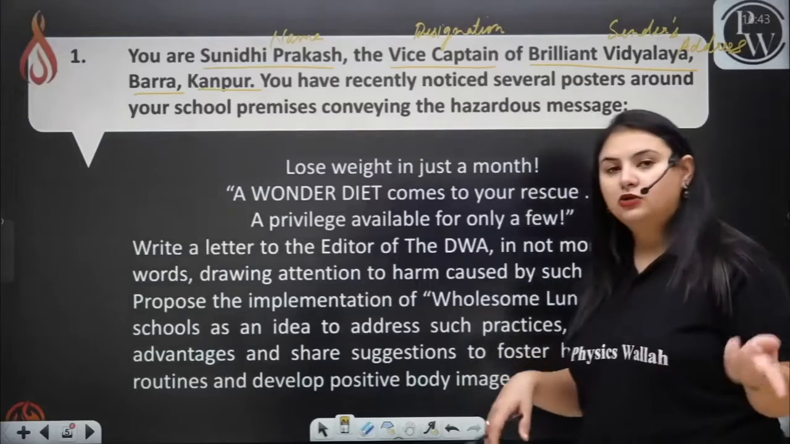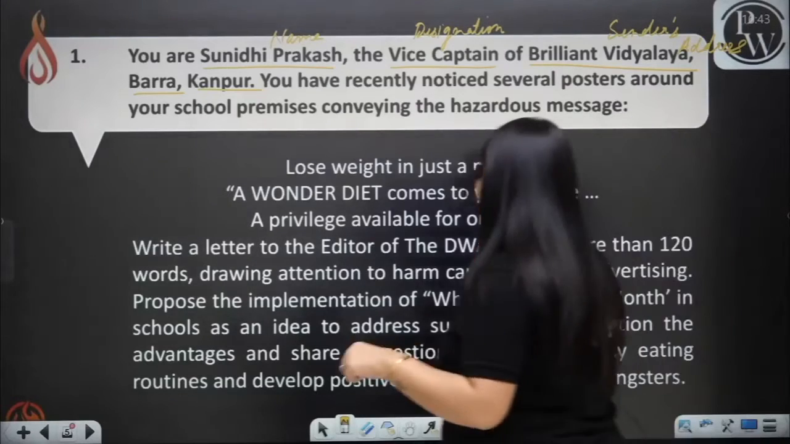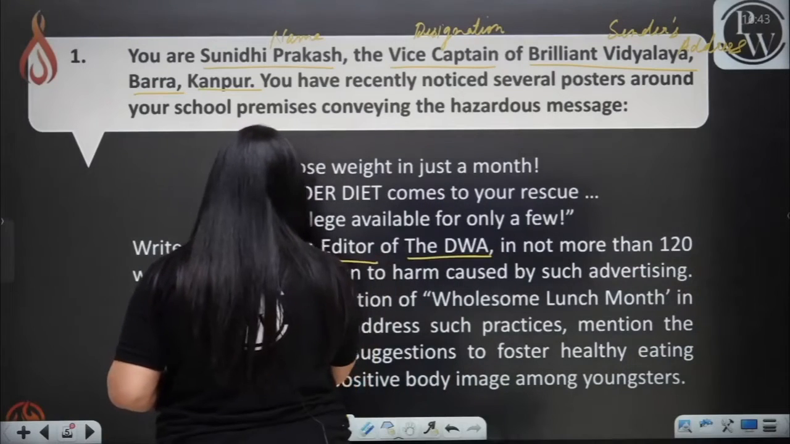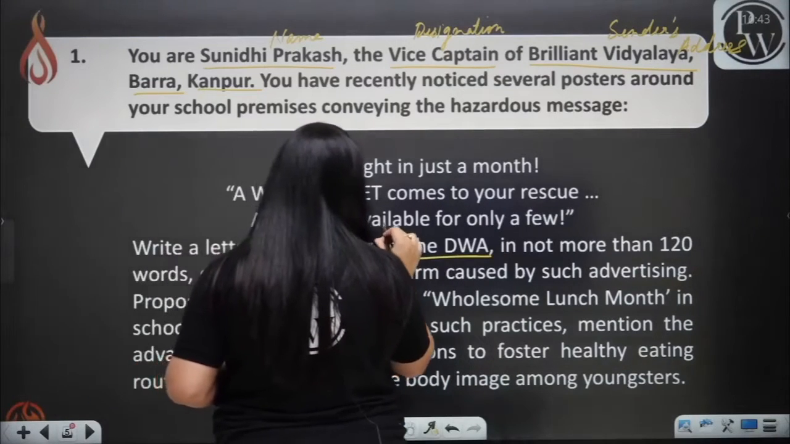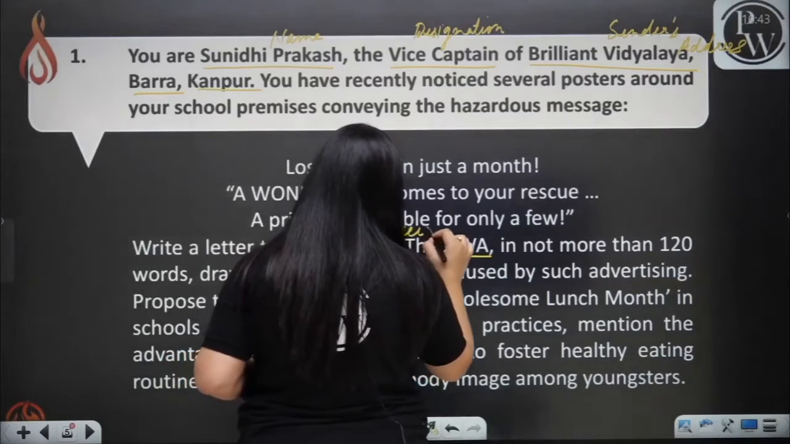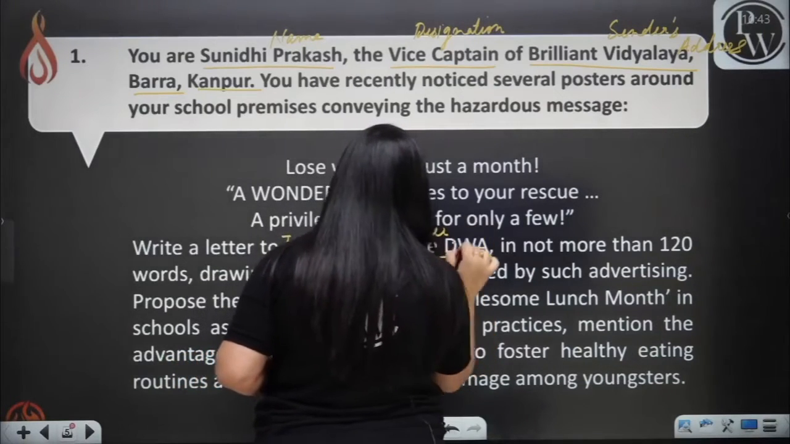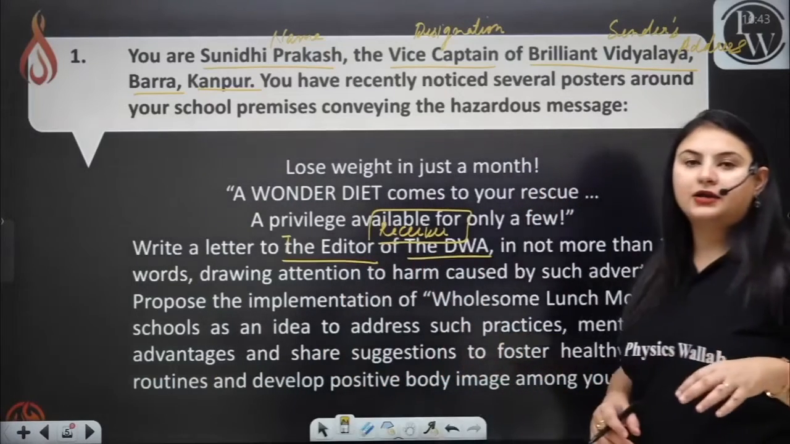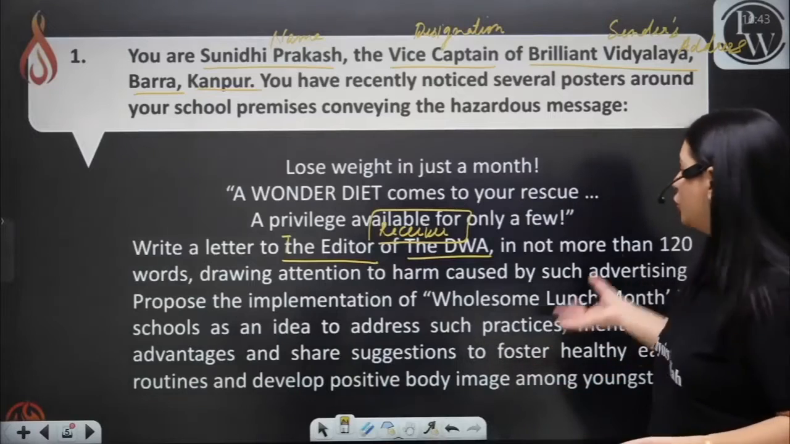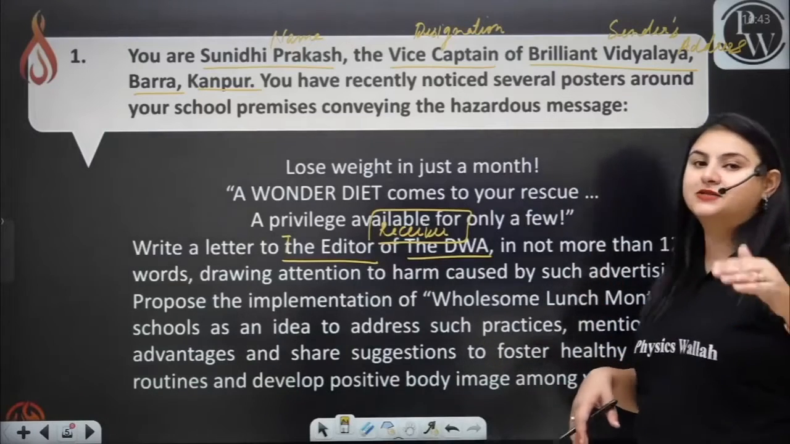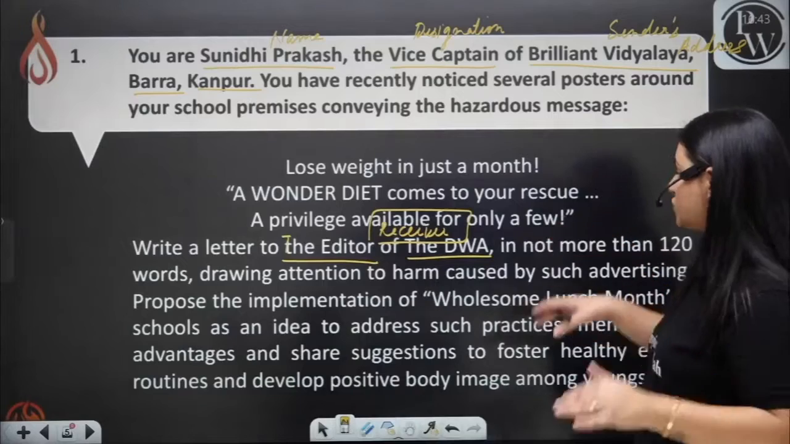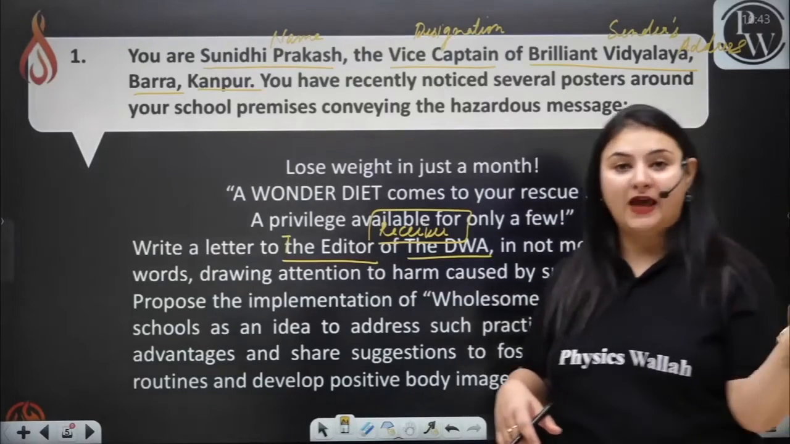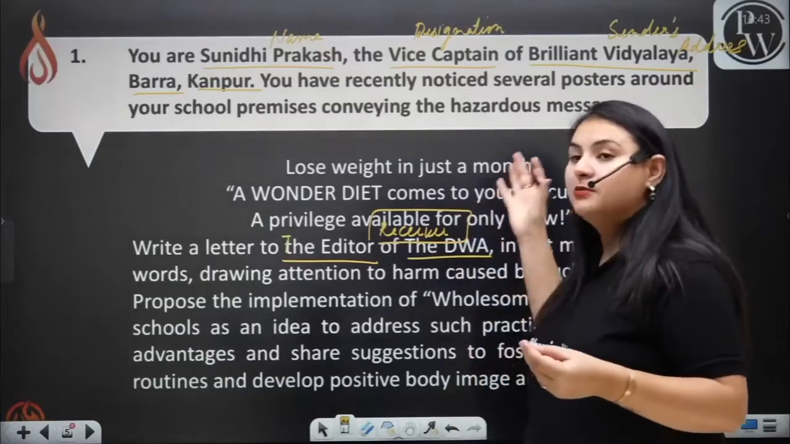Now, whom do you have to write the letter to? You have to write a letter to the DWA. You have to write a letter to the editor. Now this is your receiver's address. Okay, this is your receiver basically, not the address but the receiver. The receiver is the editor and he is the editor of DWA. What do you have to write? You have to draw his attention. You have to draw his attention towards what? Towards the harmful effects of this kind of misleading advertisement.